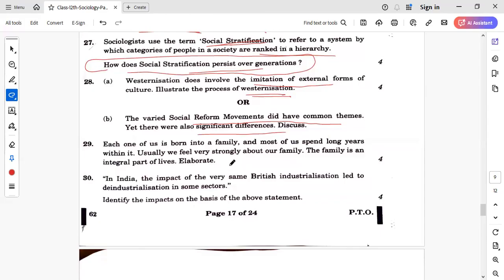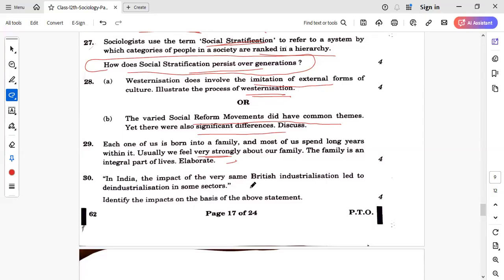So how do you have to elaborate? You can elaborate that there is a sense of security, right? There are proper family norms, which are given to us as part of the society, and we grow up with those, right? And we continue, or we give those norms to the next generation further, right? So family is the integral part of life that reflects in our values, that reflects in our virtues, right? So this way you can write about it.